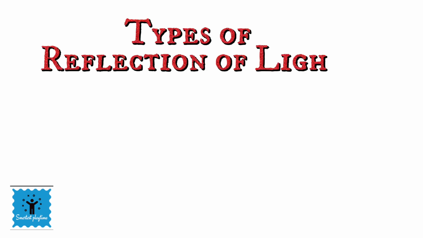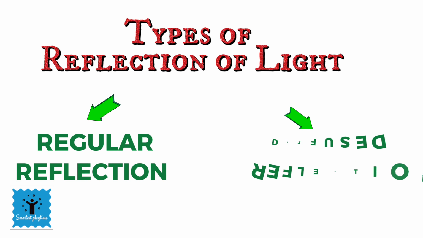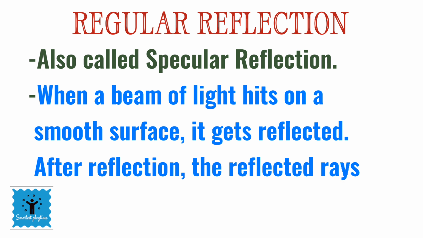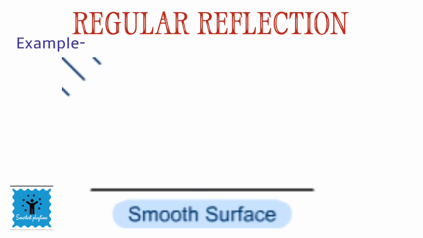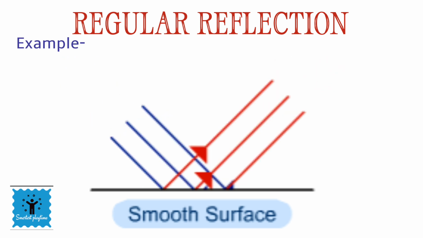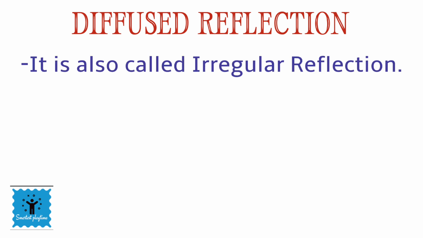Depending on the reflective surface, reflection of light is of two types. First is regular reflection and second is diffuse reflection. Regular reflection is also called specular reflection. When parallel rays of light fall on a smooth surface, they are reflected back as parallel rays, which results in the formation of an image. Reflection of light by a plane mirror and reflection of light by a still water surface are examples of regular reflection.